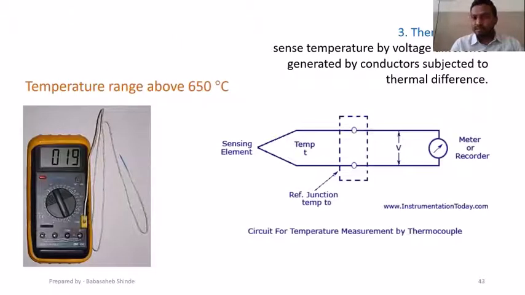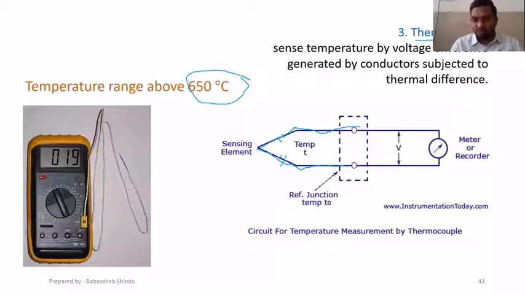Next one is thermocouple. Whenever there is a temperature range above 650 degrees Celsius, means this is used for a quite higher temperature range. Now the working principle is there will be two different wires, two different metal wires, like platinum would be there, copper would be there, or some different materials, but those two wires have to be of different materials.